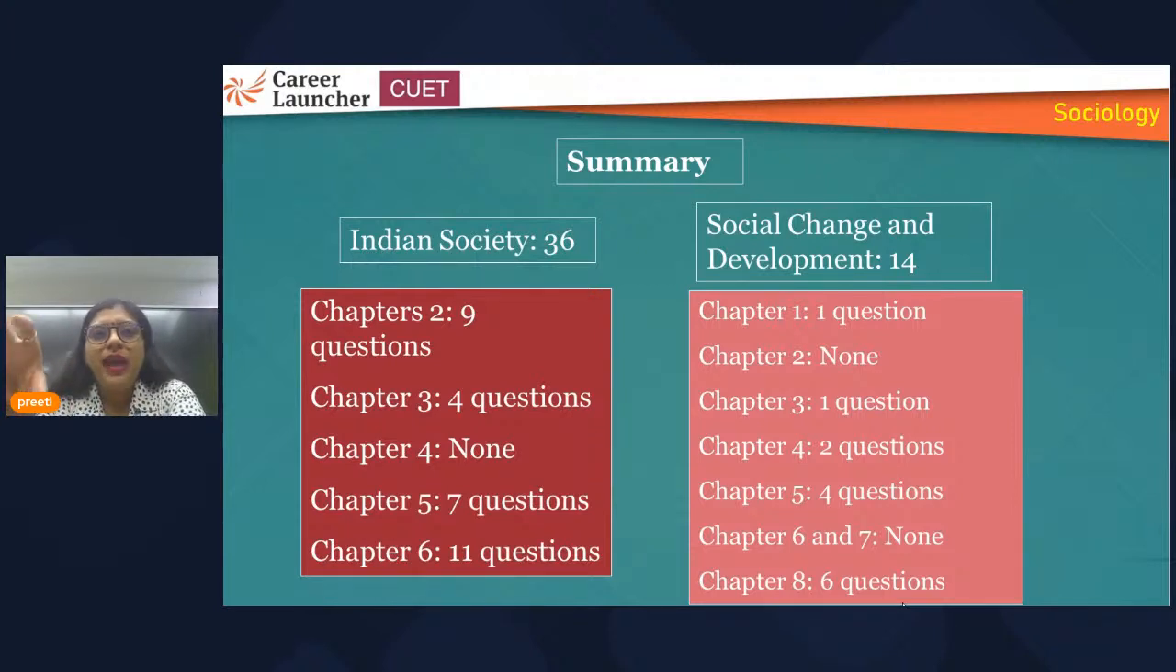That doesn't mean that you have to focus on only one book, Indian Society, because these many questions had been put in the sample paper, and ignore Social Change and Development, the second book. That doesn't mean. What you have to focus on are the chapters from where these questions had been made. Those chapters are important, and you can see their importance.